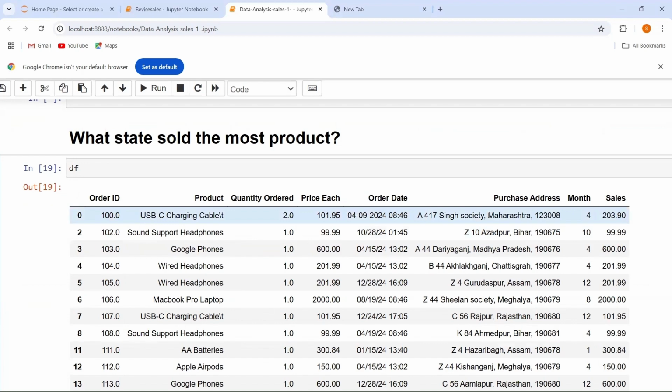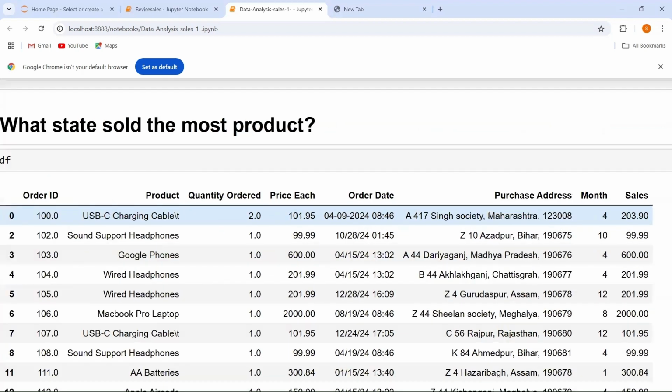So first of all, let's see how we are going to get the state from the purchase address. For this, I am going to use one function, that is split. So how am I going to work on this? Suppose this whole thing is my string. I am going to split this string according to the comma.